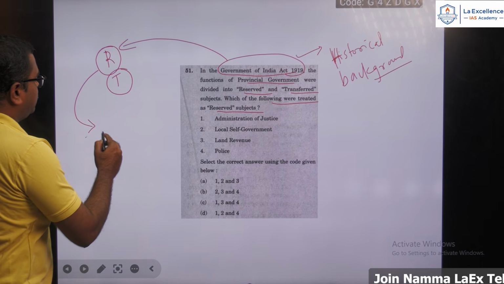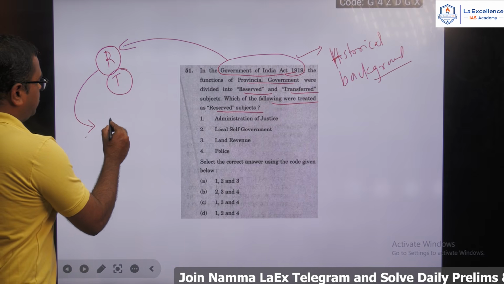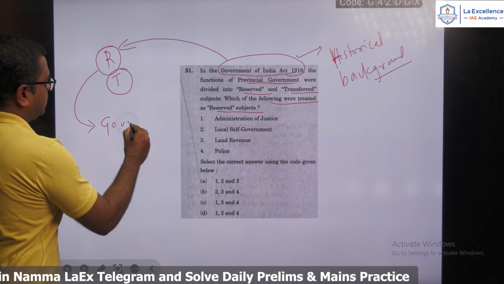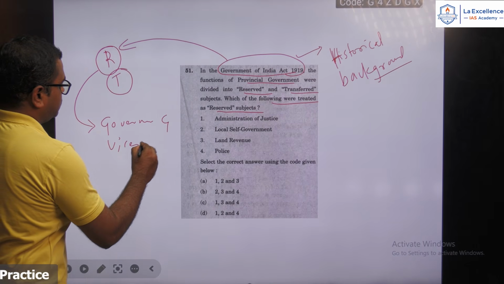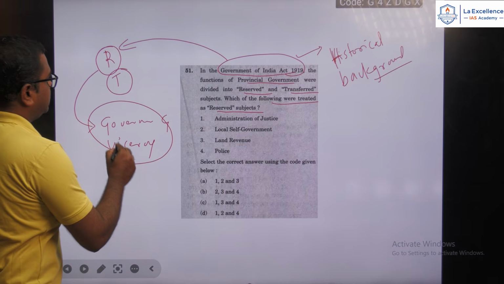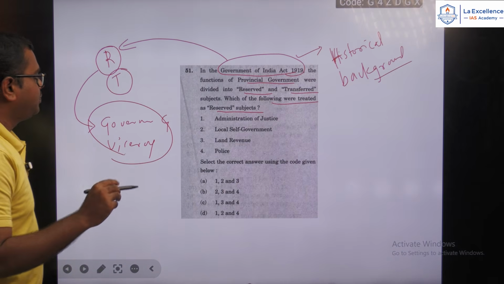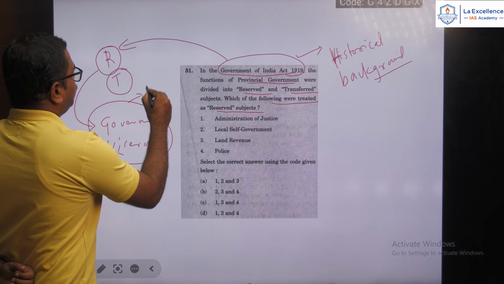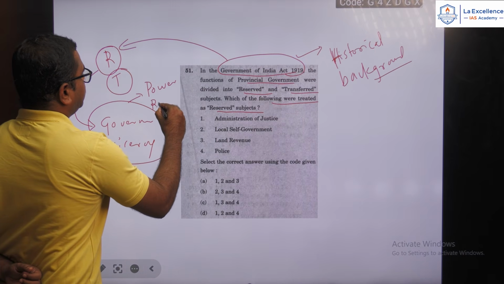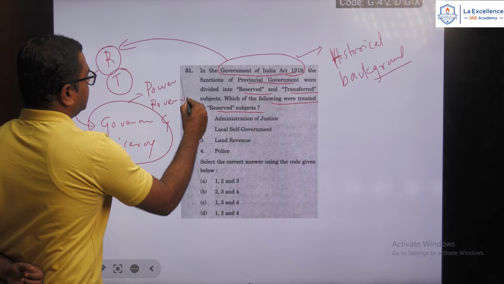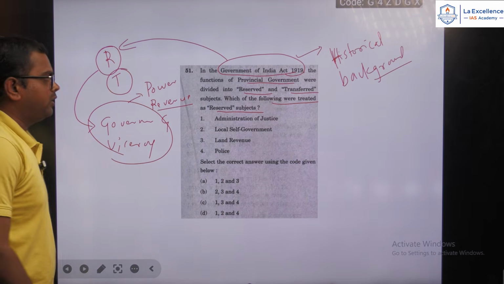The reserved were the ones reserved for the Governor General, or you can say the Viceroy. These reserved subjects were the ones where there is involvement of power and revenue.